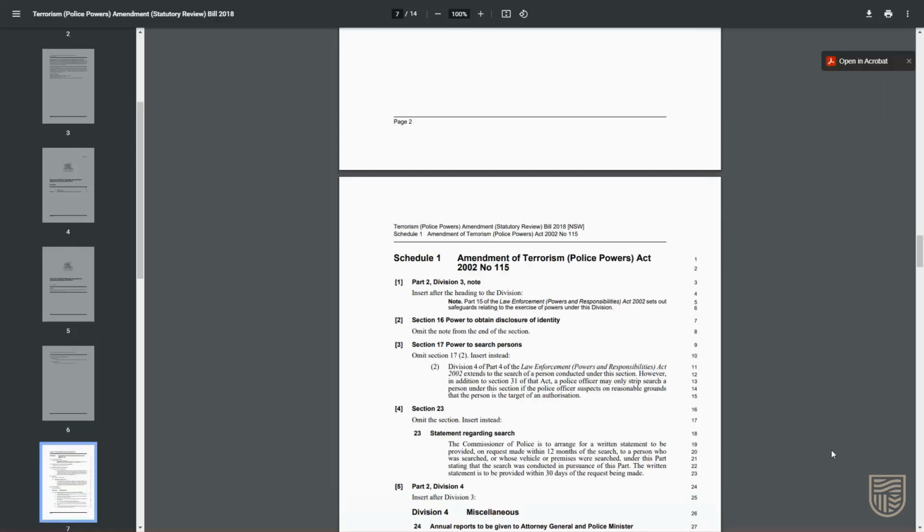We can see Clause 3 relates to the changes made to Section 17 of the Terrorism Police Powers Act. If we wanted to know more about the reasons for the changes, we could also refer to other extrinsic materials like second reading speeches, bills digests, and law reform documents.